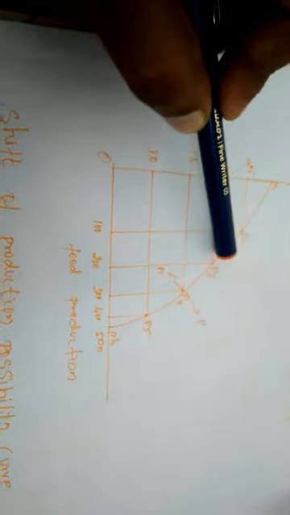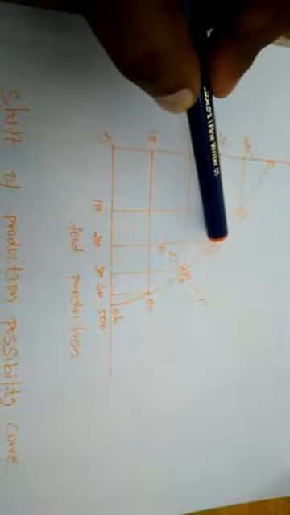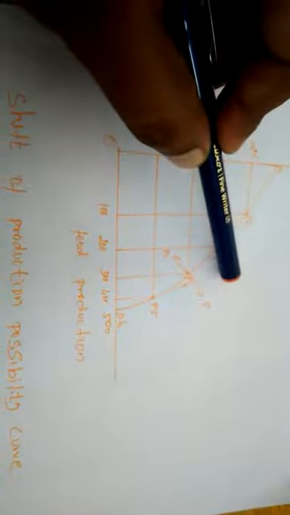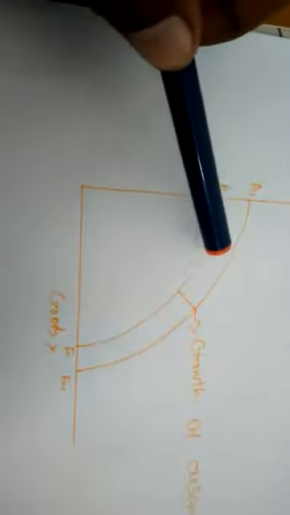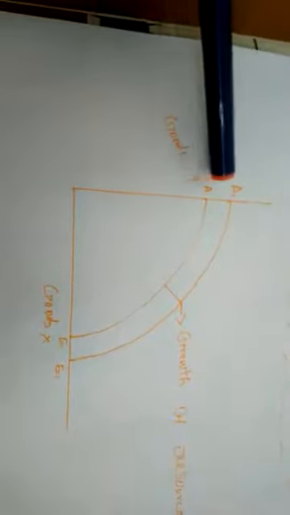Now, if the supply of productive resources is increased, we can increase the production amount. In this situation, the production possibility curve will move from point A to A1, E1.